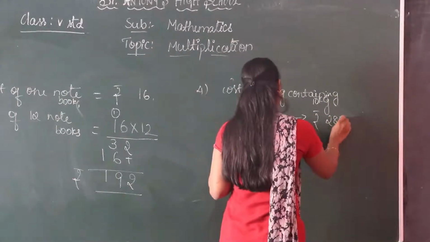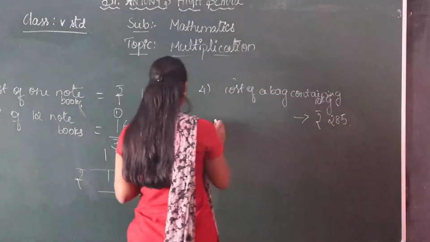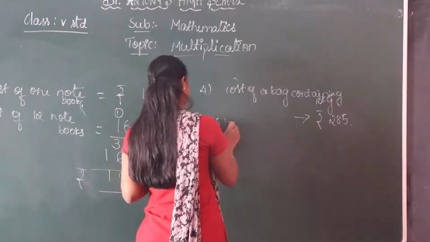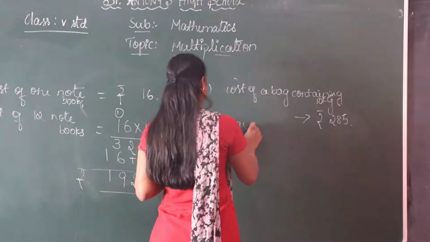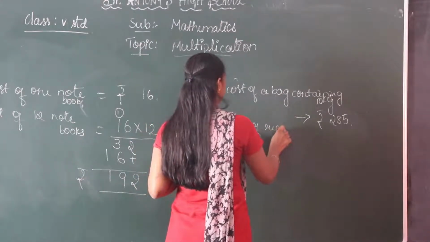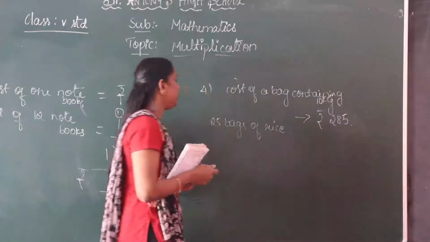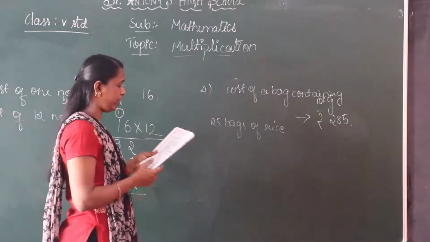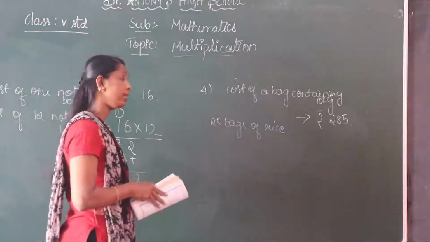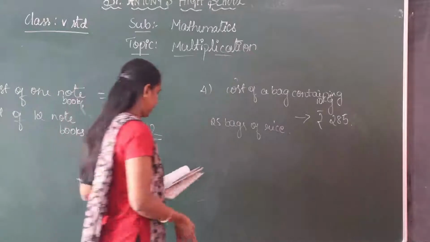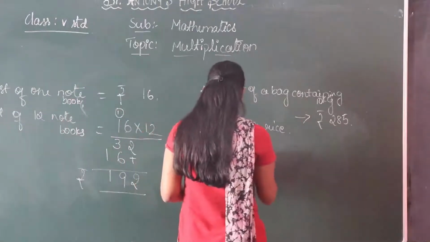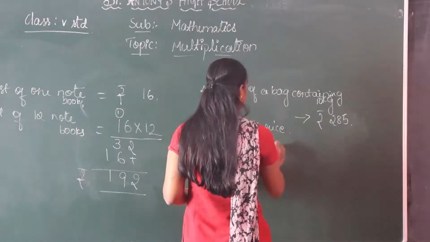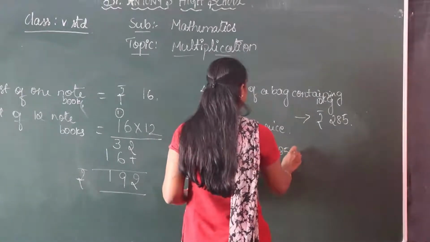Rupees 285. We have to find out for 25 bags of rice. What do we have to do? Multiplication. So multiply 285 into 25.